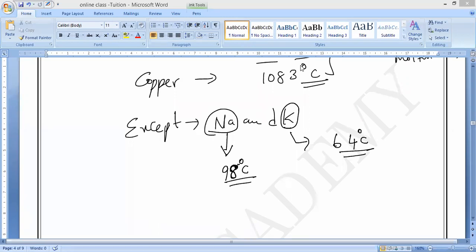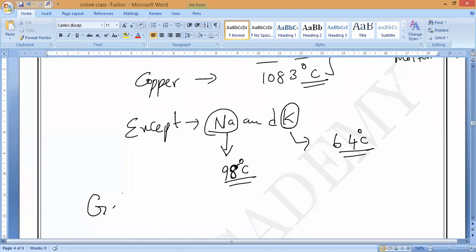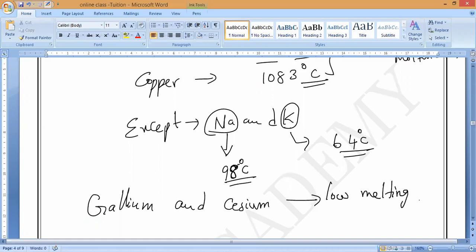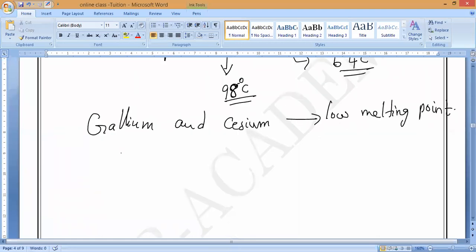That is the reason some more metals which have low melting points, like Yelamati said, are called gallium. What is that, guys? Gallium, and also we can say cesium. These metals are also going to become liquid state soon because of their low melting point. If we take gallium, the melting point is just 30 degrees Celsius. Have you noticed it? That is the problem. And also cesium, at 28 degrees Celsius itself, will become liquid state.